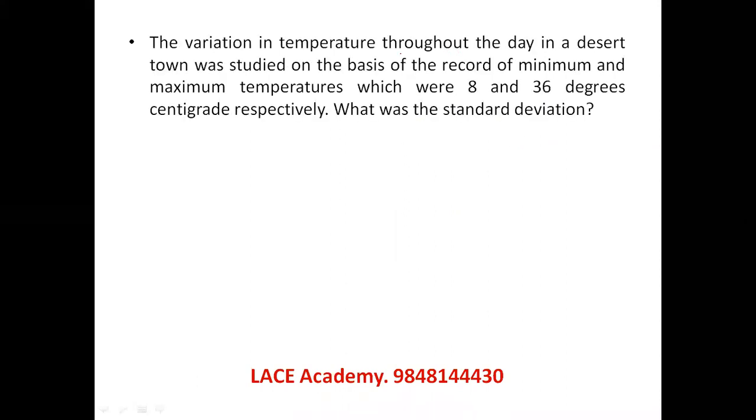The variation in temperature throughout the day in a desert town was studied on the basis of the record of minimum and maximum temperatures, which were 8 degrees and 36 degrees. So two different recordings are given, and what is the standard deviation? Standard deviation is nothing but the root mean square of all the deviations. Now, if I take the average of these two, 8 and 36, we get the average as 22. And luckily, the deviations of these two readings from 22 are both 14 and 14.